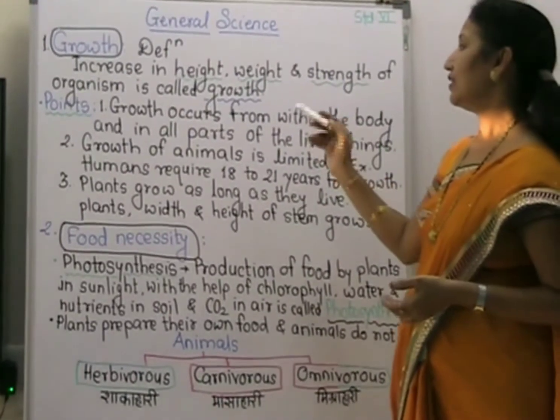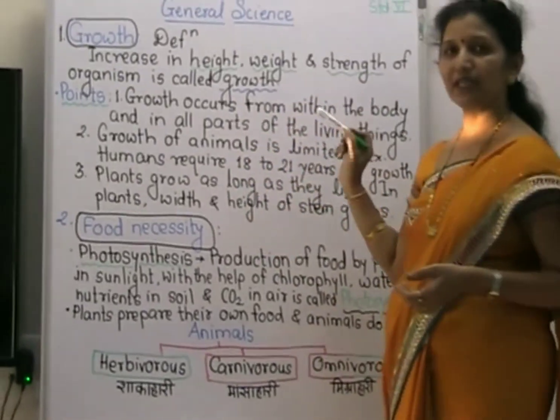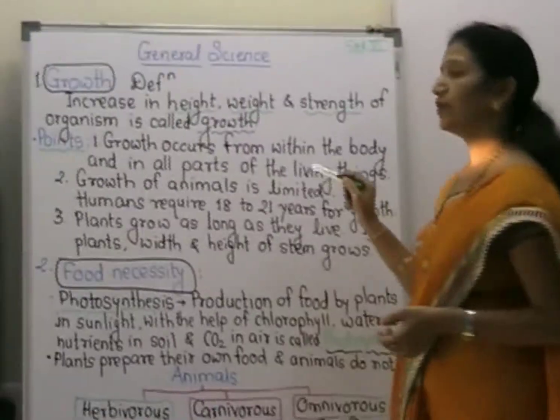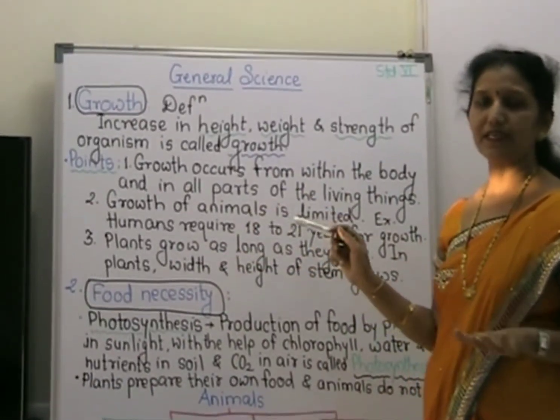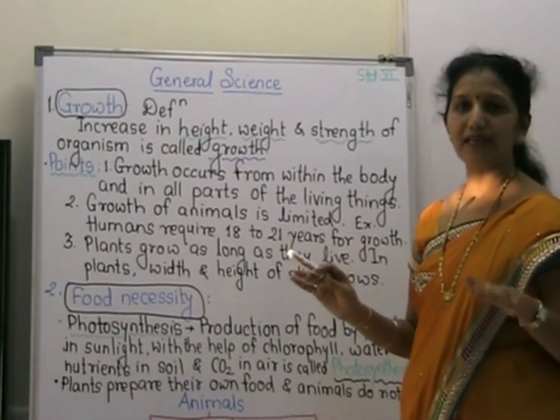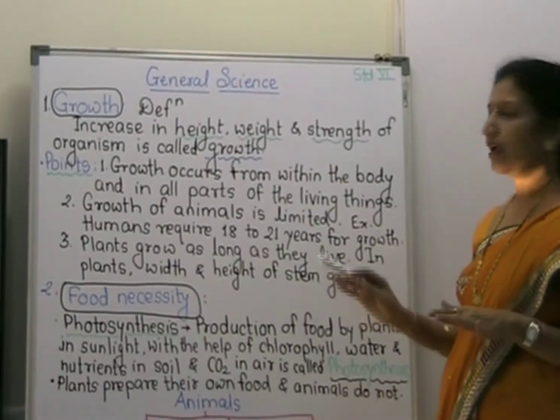In this way, there is growth of human beings. This growth of human beings takes place up to 18 to 21 years, and growth of animals is limited, and after certain period of time there is no growth of animals, it stops.